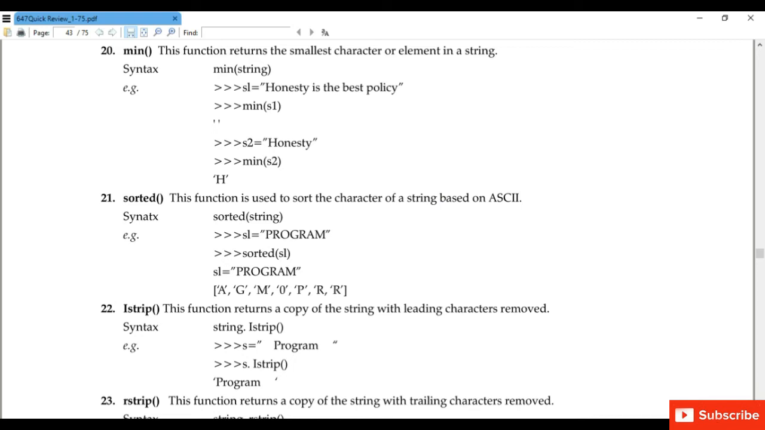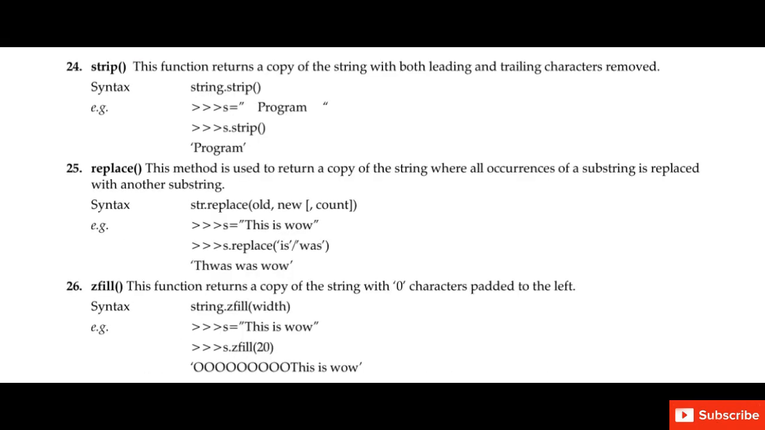Next is lstrip, rstrip. What does strip function do? Strip function is used to return a copy of the string with leading or trailing characters removed. So it will remove the spaces, it will remove the blank white spaces, and then it will return the string in the output. Next is replace function. This method is used to return a copy of the string where all occurrences of a substring is replaced with another string. I hope everything is clear to you.